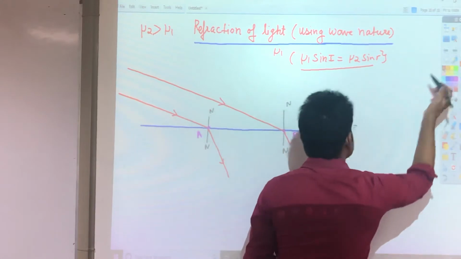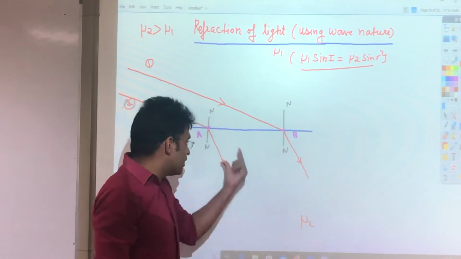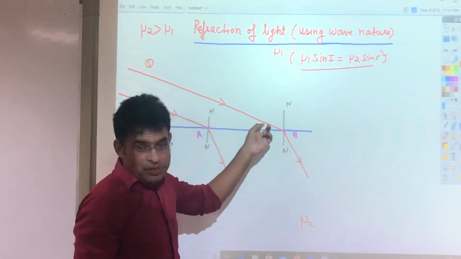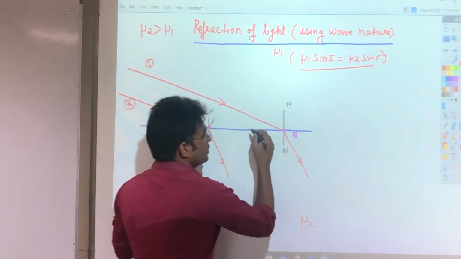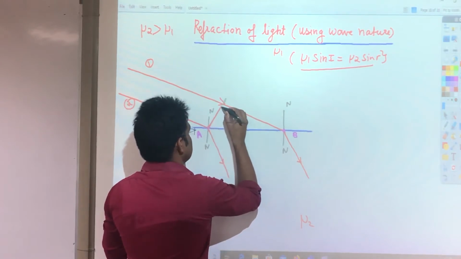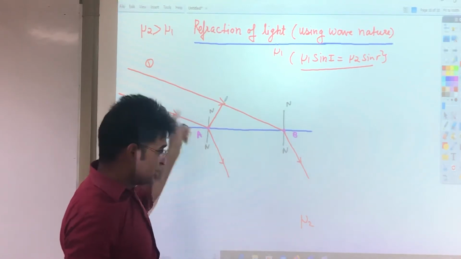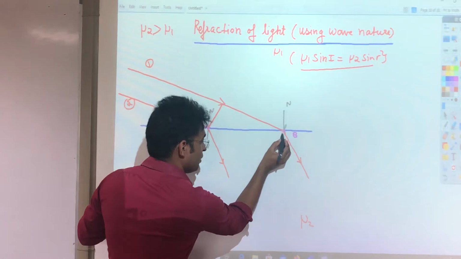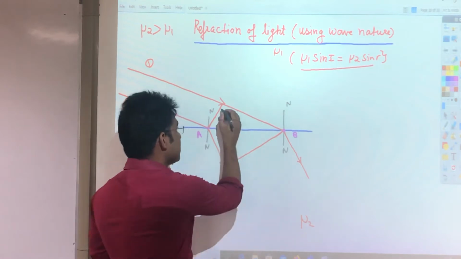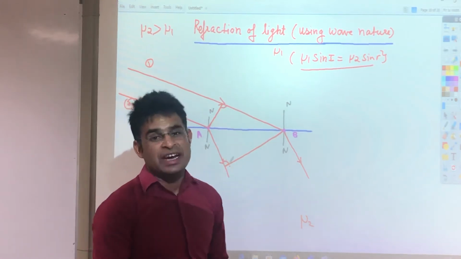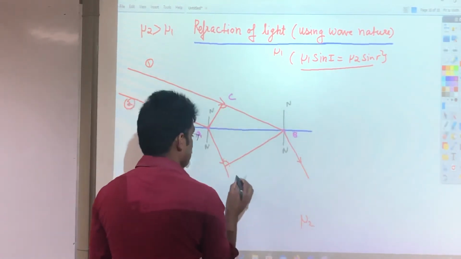Now I draw one perpendicular from point A to this line. Let me number these lines. This line is line number 1 and this one is line number 2. So I draw one perpendicular from point A to line 1, and I get this 90 degree angle. Now from point B I draw another perpendicular to the second line, and this angle is 90. So both are right angle triangles. Let's say this point is A, this one is B, this point is C and this point is D.